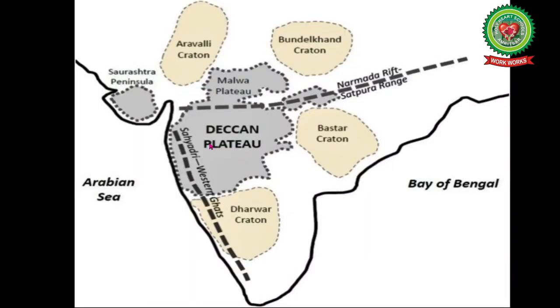Children, here we are talking about the southern part of India, which is peninsula. It is surrounded by three water bodies, that is Arabian Sea in the west, Bay of Bengal in the east, and Indian Ocean in the south. Why is India called a peninsula? India is called a peninsula as it is surrounded by water bodies on three sides.